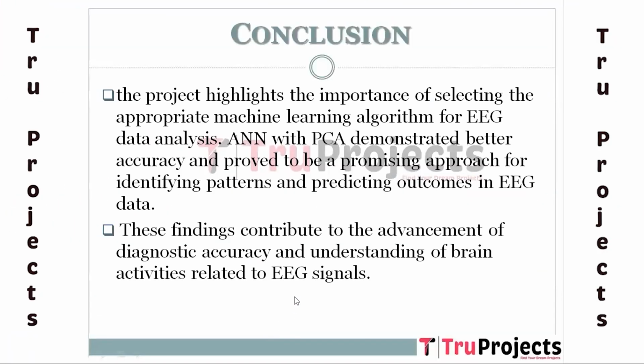Conclusion: the project evaluated machine learning algorithms including KNN, KNN with PCA, ANN with PCA, support vector machine, and decision tree for brain tumor detection using EEG signals. ANN with PCA performed well and achieved high accuracy in predicting brain tumor disease. The project provides insights into the optimal algorithm for EEG data analysis, contributing to improved diagnostic accuracy and understanding of brain activity. Utilizing machine learning, particularly ANN with PCA, can aid in accurate prediction and early detection of brain tumors, leading to better treatment interventions and improved patient outcomes.